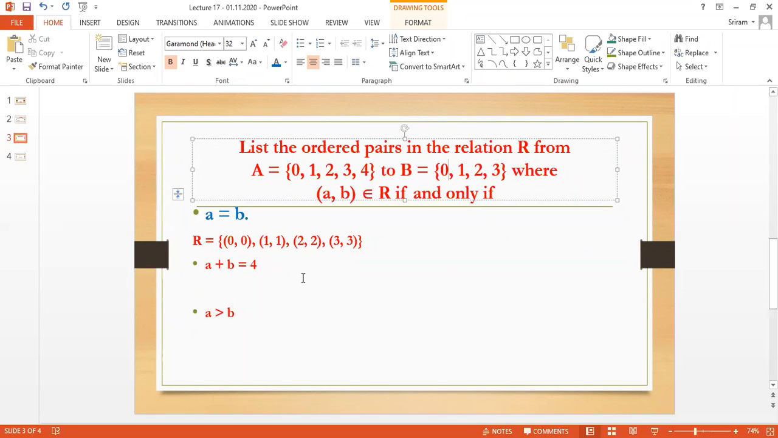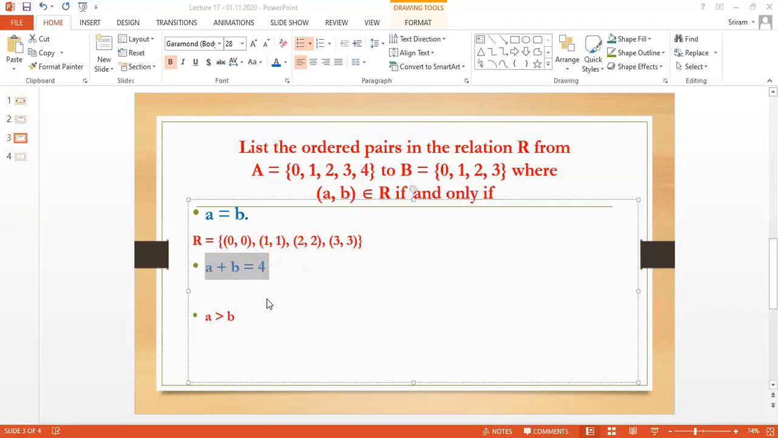Now do you understand the idea, dear? What is the meaning of relation? Now, what is the next problem? Maybe you will feel more comfortable. A plus B is equal to 4. I am going to take the elements as the R only when I add the numbers and get 4.